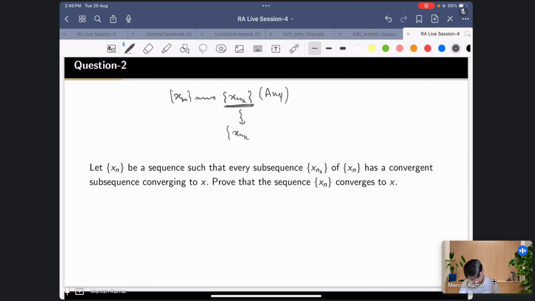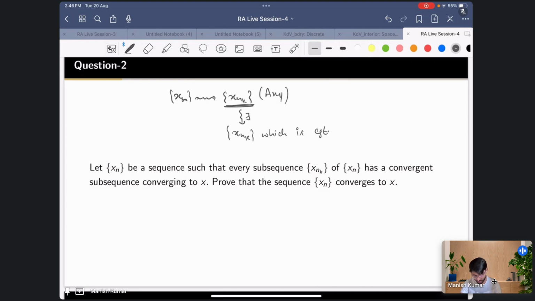Now this is a kind of unique thing, that there exists a subsequence which is convergent. So every subsequence of the sequence xn has a convergent subsequence, and all the convergent subsequences are converging to the same limit point.